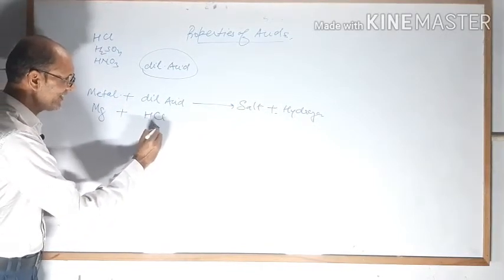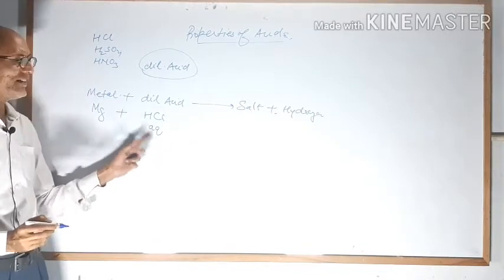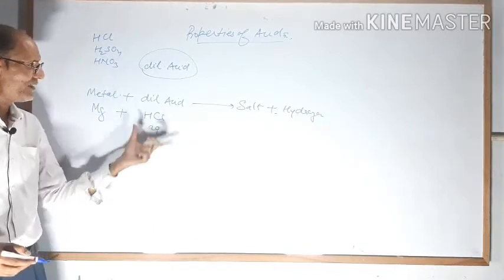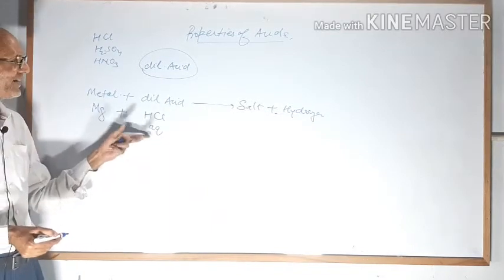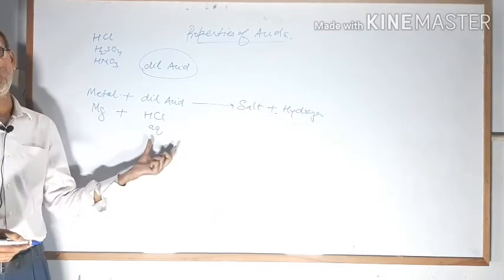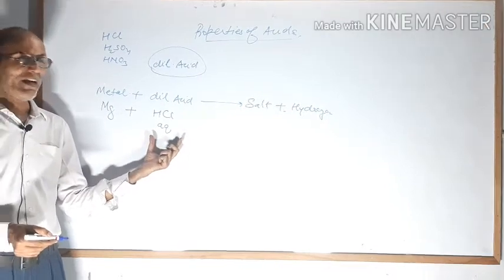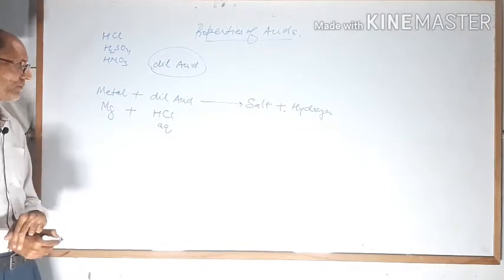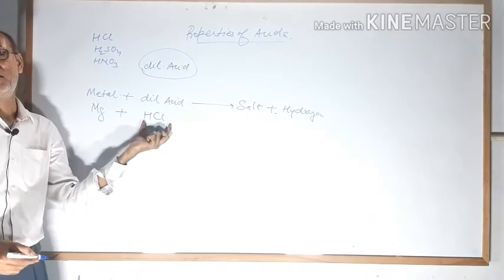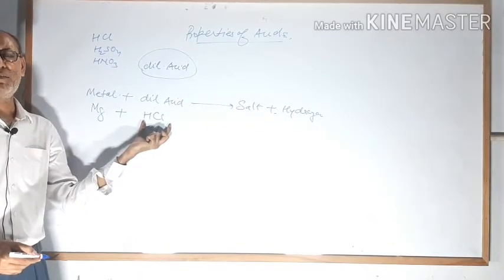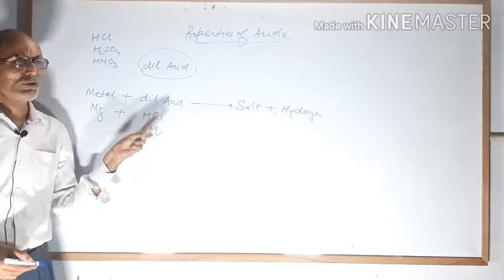You have to write here aqueous. Aqueous means you have added water, or you can write dilute. There should be one thing, dilute or aqueous. Aqueous is the chemical name, meaning water. This is hydrochloric acid, and it will always form chloride salt.